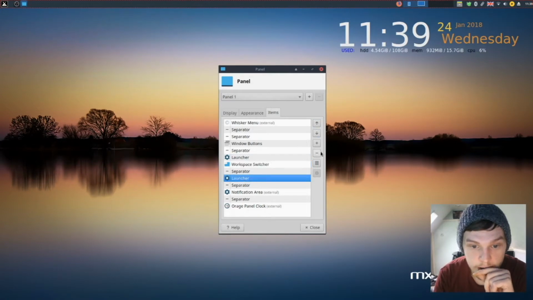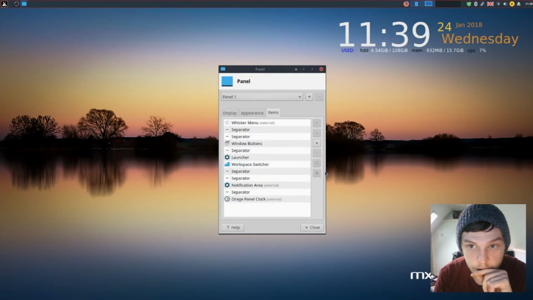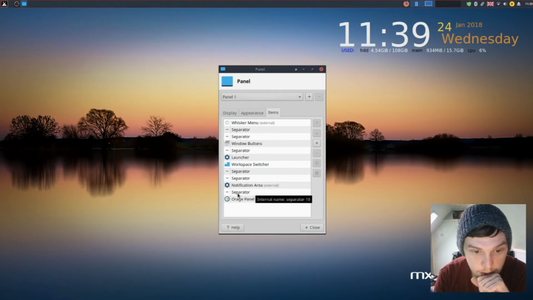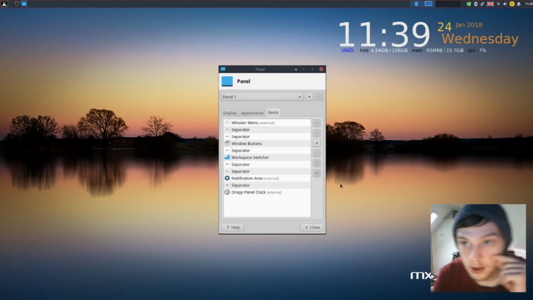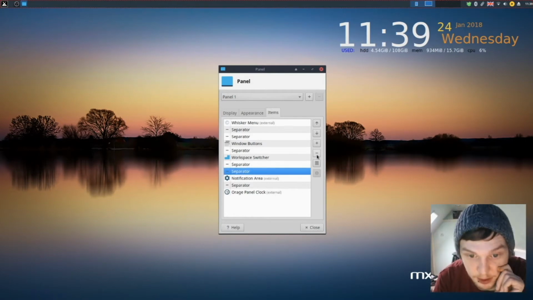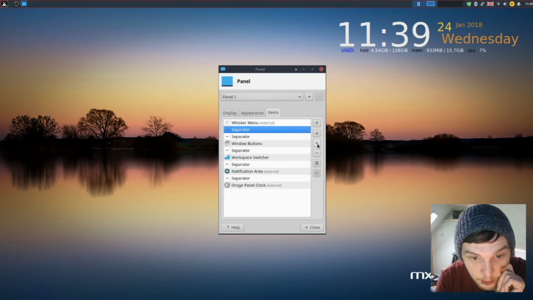I'm going to get rid of these launchers. Is there another launcher? What are we looking at here? Separator, notification, separator, launcher. Well, get rid of that one. And then we can get rid of some of these separators. We don't need all of them. That one can go, and that one can go.